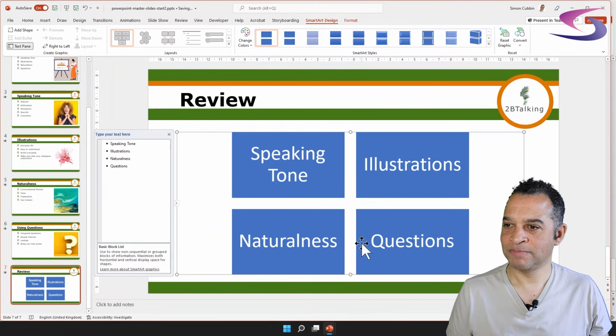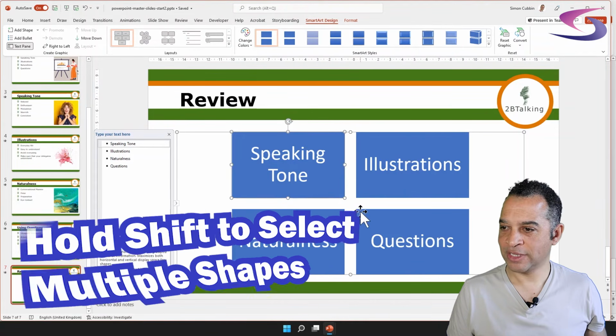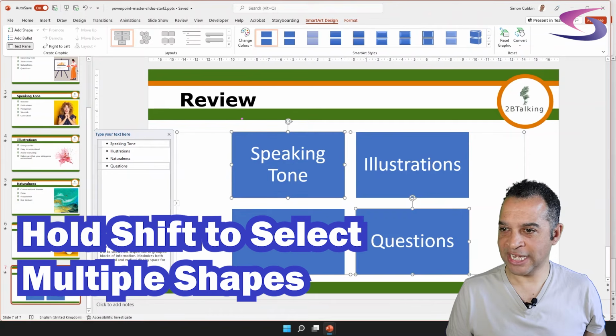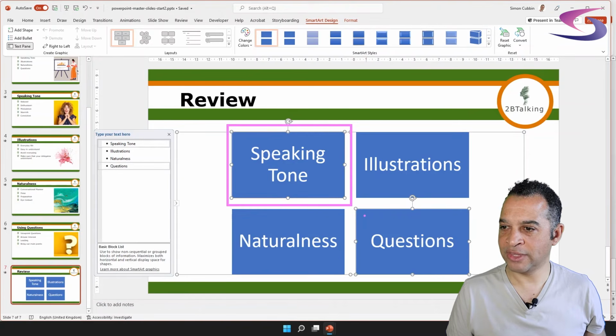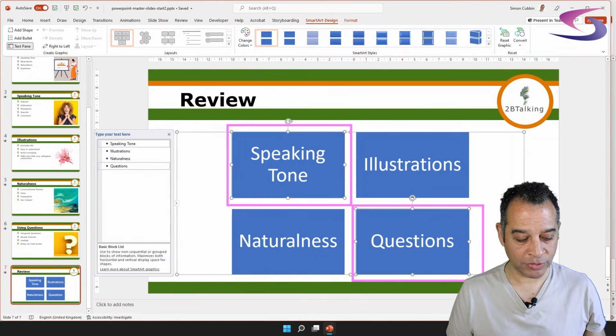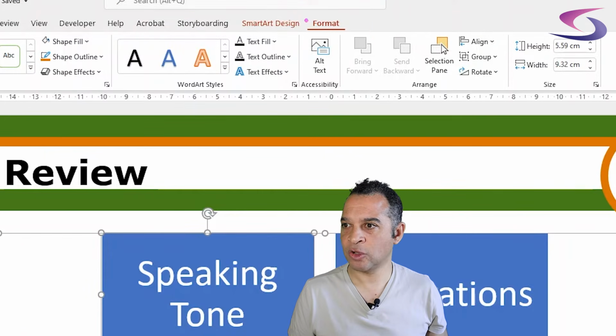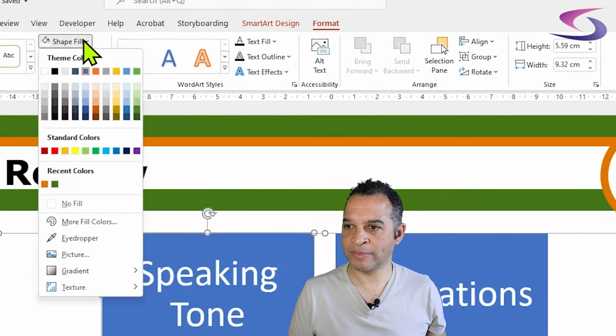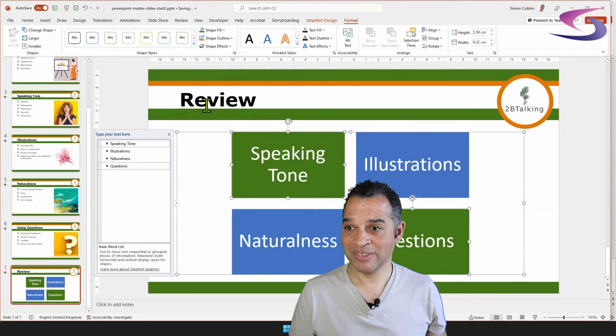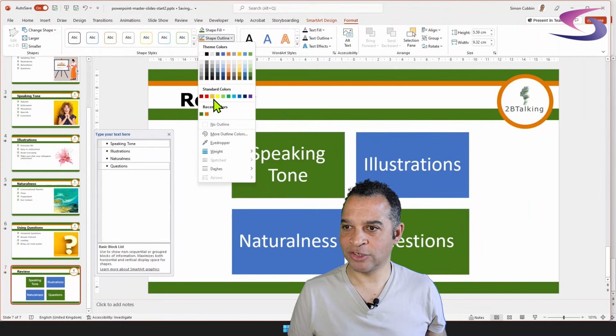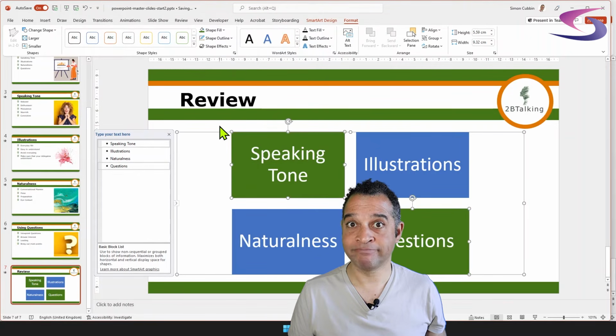There we go. Excellent. Now, again, if I want to update this so the colors match, all I need to do is click on a block, hold down the Shift key, click on the other block here. So what I've done is selected speaking tone, held down the Shift key and clicked on questions. And I want those two to be the green. Then we're going to go to the format tab at the top, and click on the shape fill drop down menu. And you see it's remembered our recent colors here. So I'm going to click on the green. I'm going to make sure there's no outline by clicking on shape outline and going to no outline.